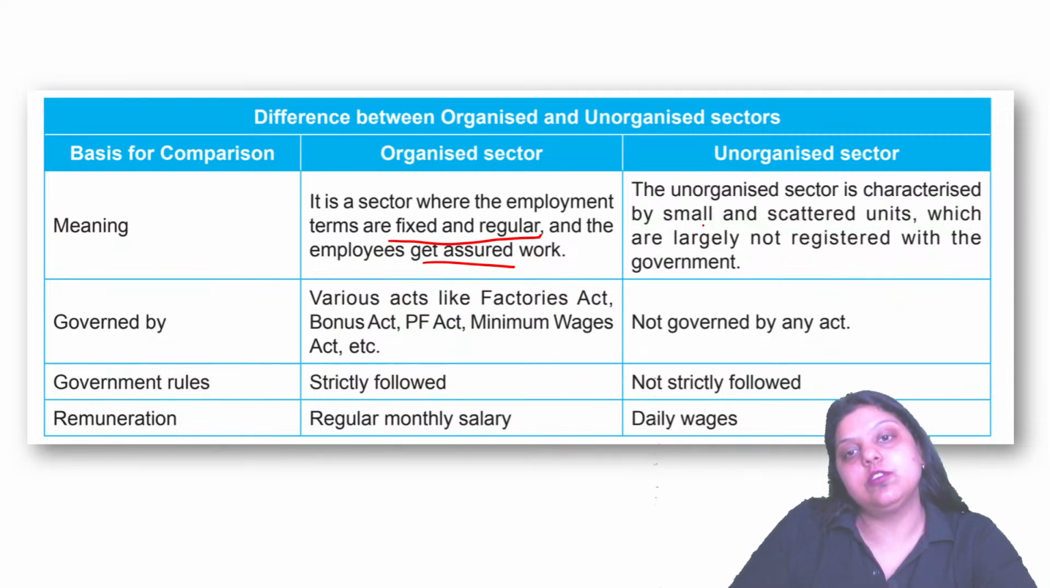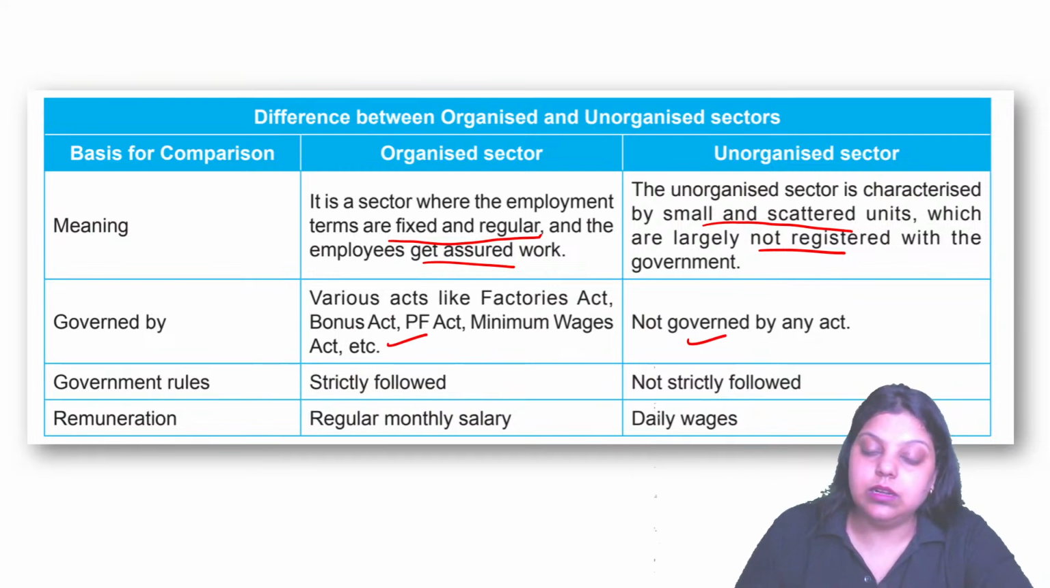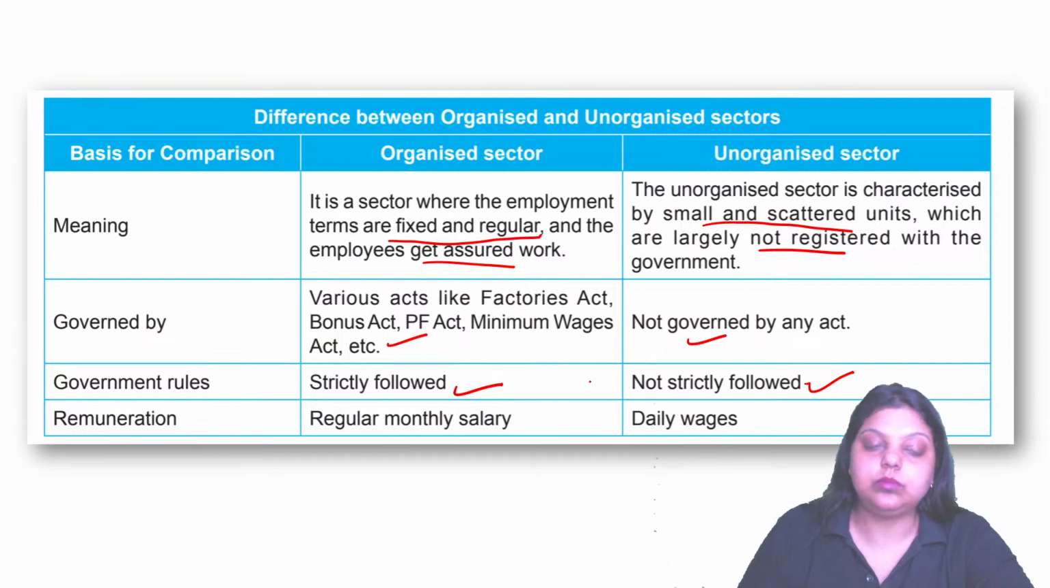Unorganized sector covers small scattered units. They are not registered with the government. The organized sector follows all the laws of the government, whereas the unorganized sector is not governed by any act of government. Government rules are strictly followed in the organized sector. In the unorganized sector, they are not followed.